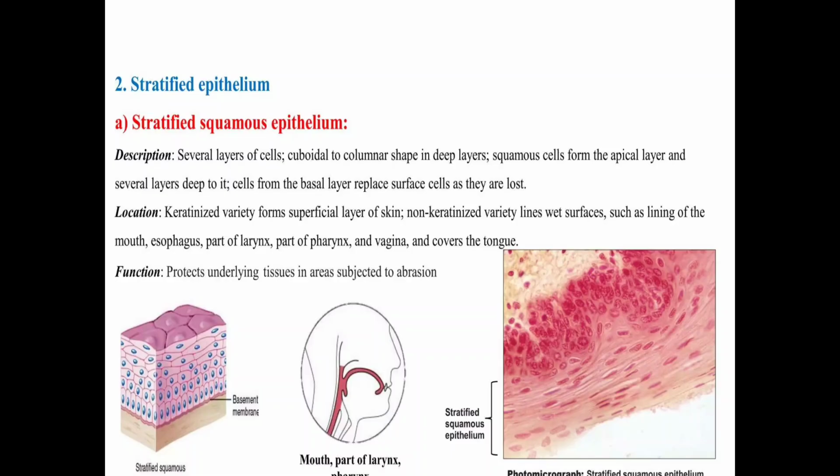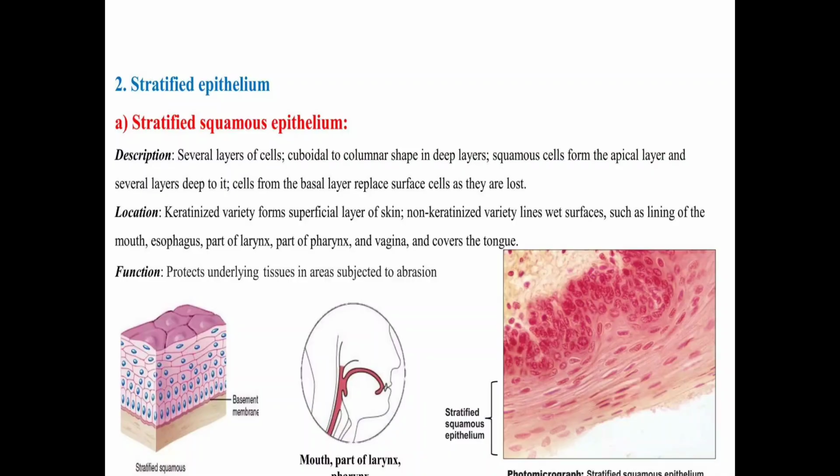So this is a tough surface and a dry surface, so our skin always looks dry. If non-keratinized, it means keratin protein is not present, so the surface is wet, like the oral cavity, like the vagina, and the covering of the tongue.